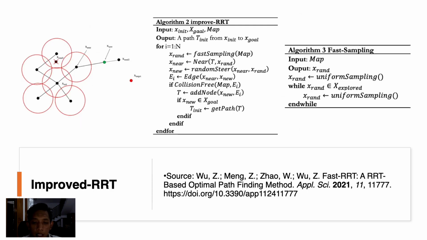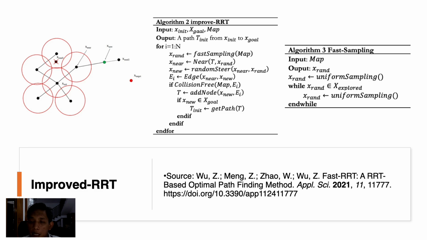And this is more detail about the fast sampling strategy. Here, once a random node is given by the process of uniform sampling, let's see the algorithm. If the random node is generated by uniform sampling and it is located in the explored area, then a new X rand, or random node, is generated by the same method, which is uniform sampling.